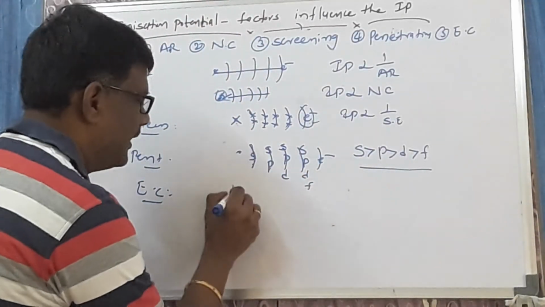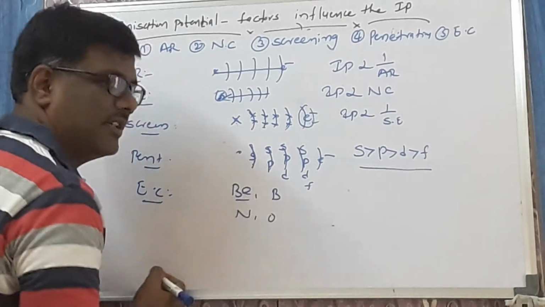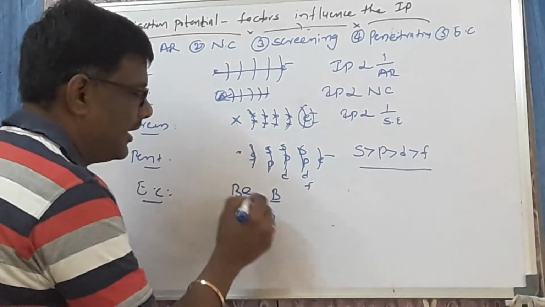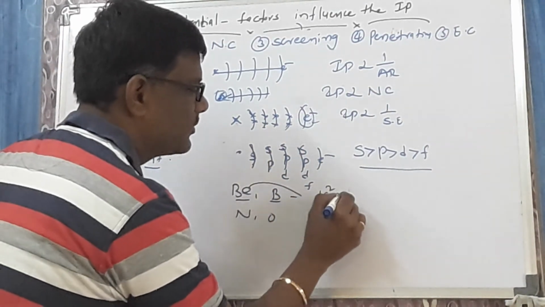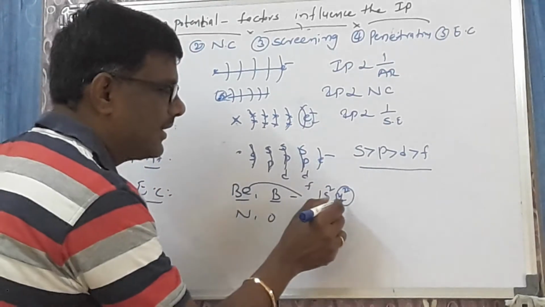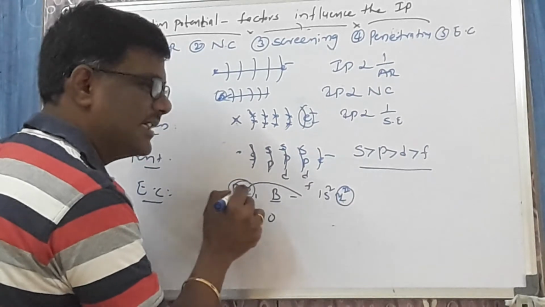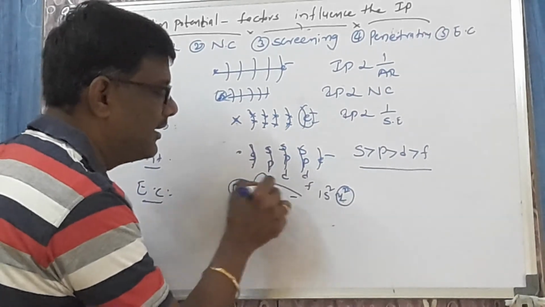For example, beryllium and boron, nitrogen and oxygen. Beryllium is number 4, boron is number 5. If you observe the beryllium electronic configuration, it is 1s2 2s2. 2s2 is nothing but a full-filled configuration. With the full-filled configuration, ultimately beryllium is stable. Beryllium is stable, so it will have a high ionization potential than boron.